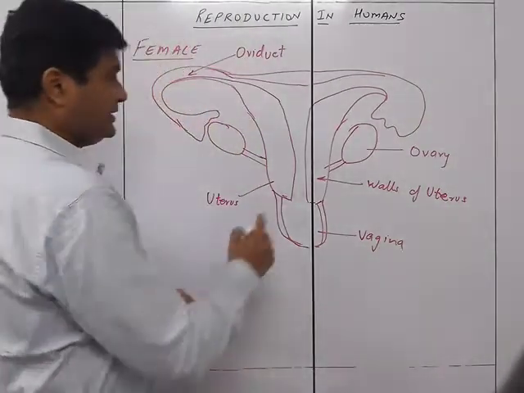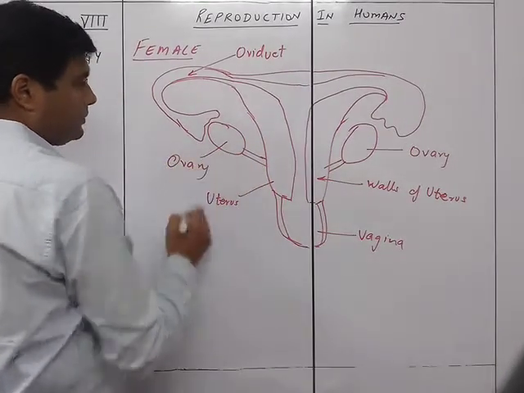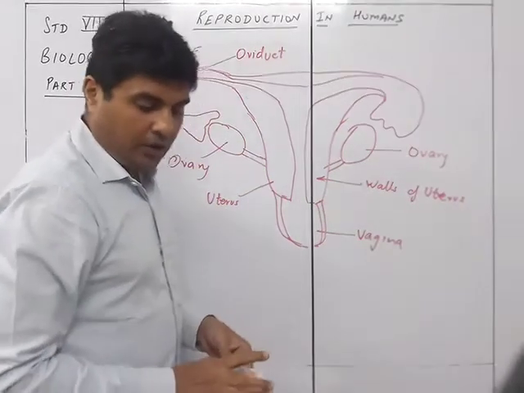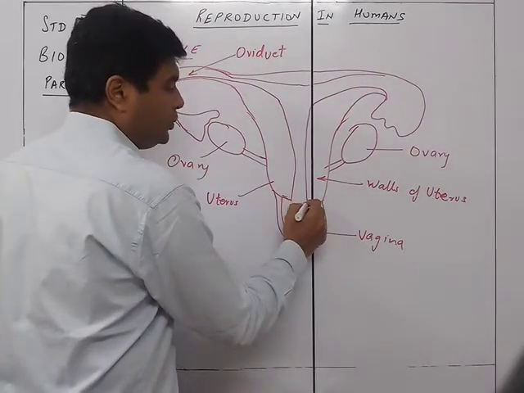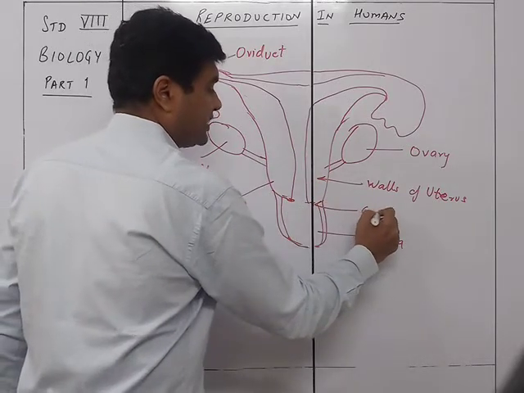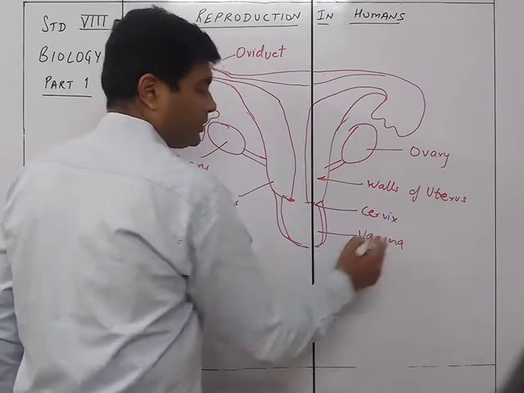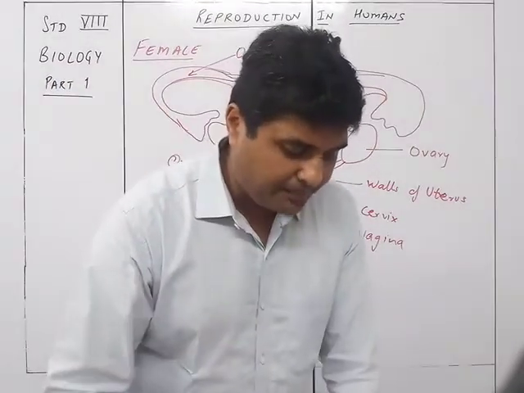And these are the ovaries. So this one and this one are the ovaries. Oviduct, ovary, uterus, and yes, the entry of the uterus, the starting of the uterus, is called the cervix. The cervix is the start of the uterus part.